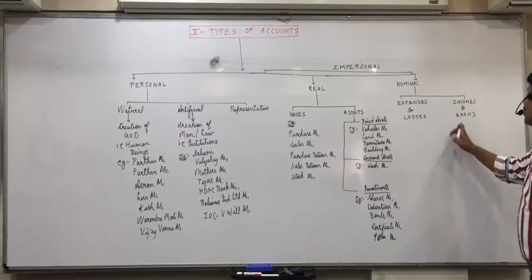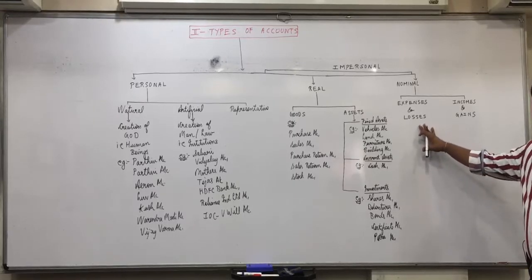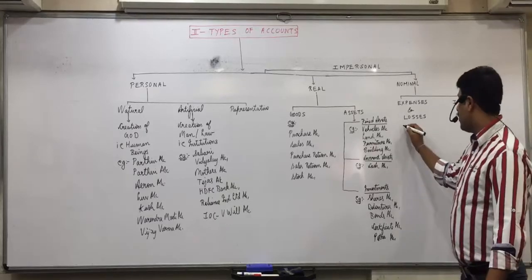Okay, nominal account includes two things: expenses and losses, and incomes and gains. Meaning of expenses, we already know. Anything spent in the business is called expense. And without getting anything, if you lose something, it is called loss. For example,